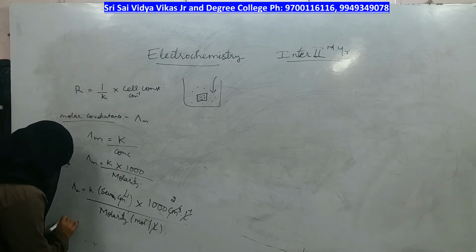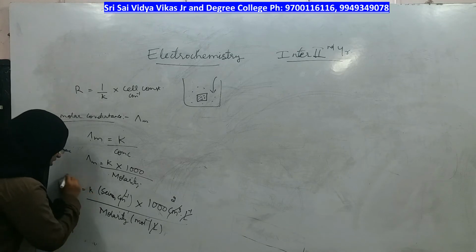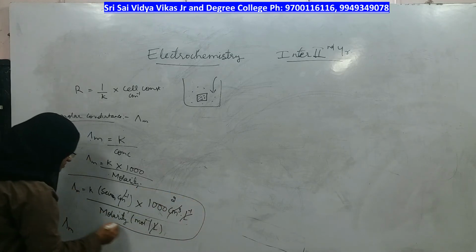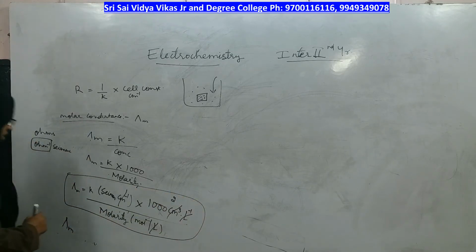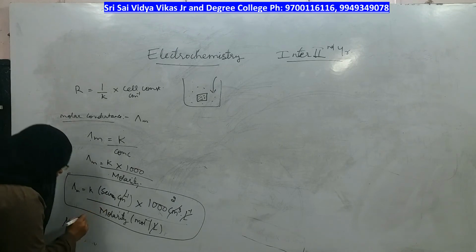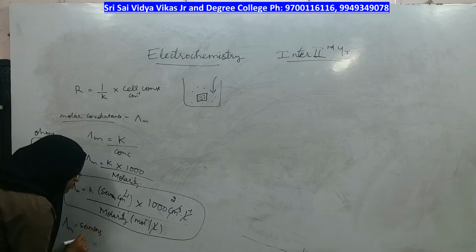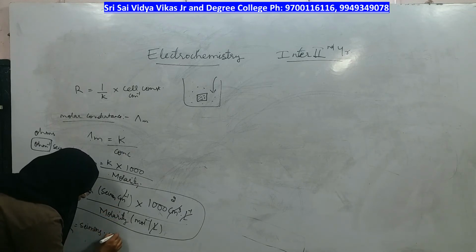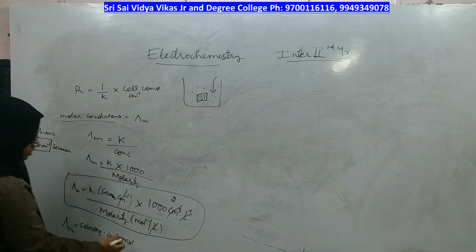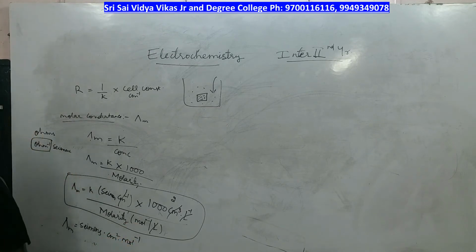Therefore, the molar conductance formula is this, and the final units will be Siemens cubic centimeter square in the numerator and mole in the denominator, therefore mole inverse. These are the units of molar conductance, right?